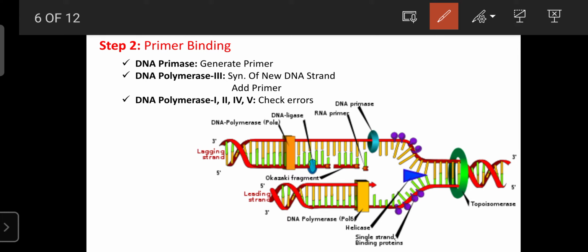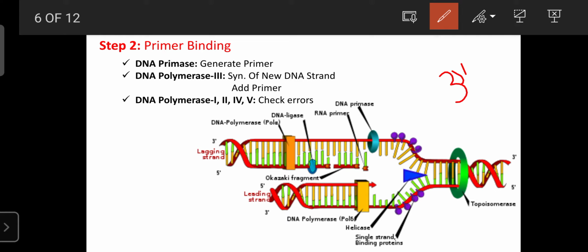That's why the DNA primase enzyme plays an important role in the formation of the primer, as well as the addition of this small RNA primer at the 3' end.